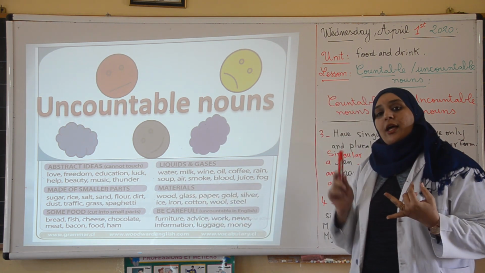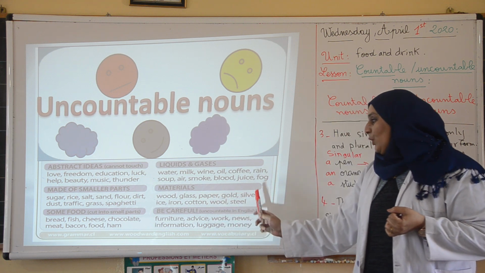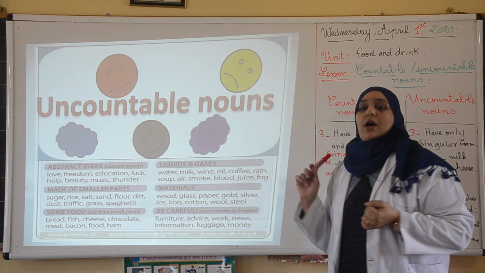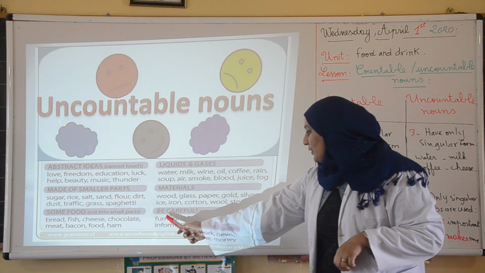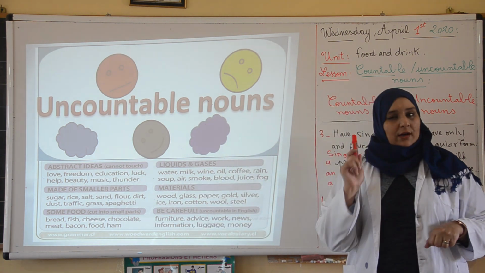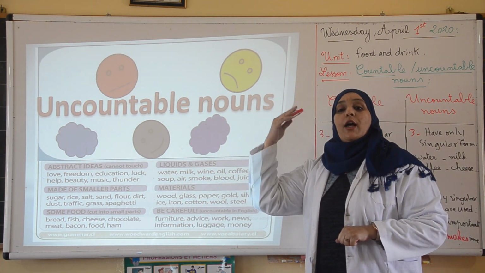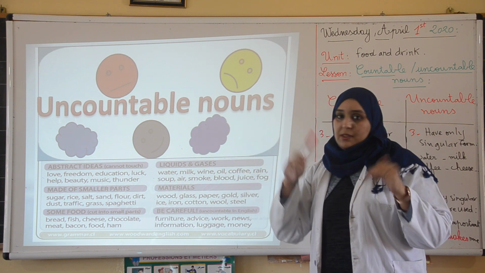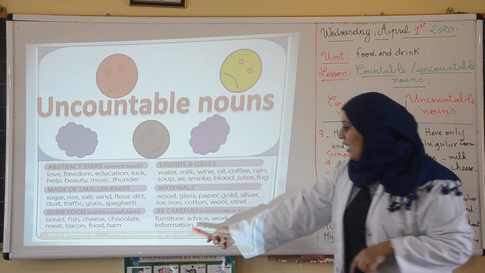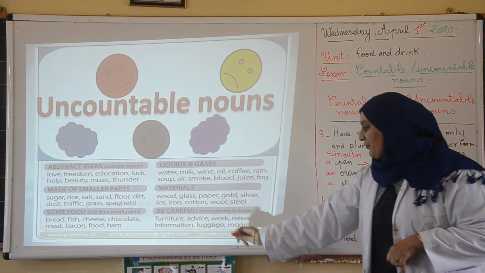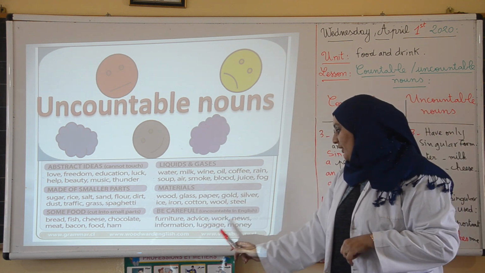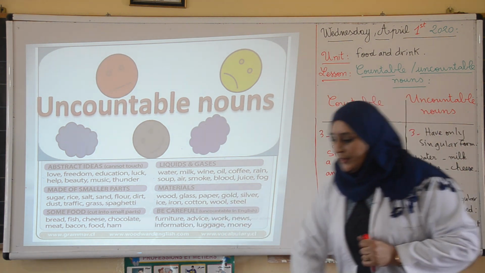Materials like wood, glass, paper, gold, silver, ice, iron, etc. All materials. Also, be careful because there are some nouns that are countable in other languages but are uncountable in our language, such as furniture, advice, work, news, information, language, and money.